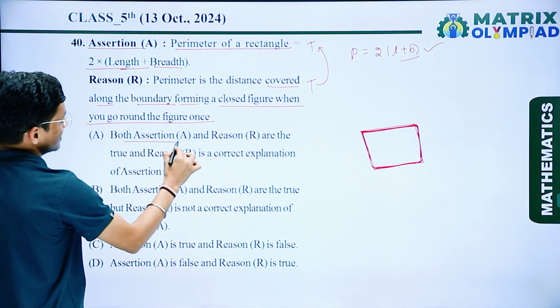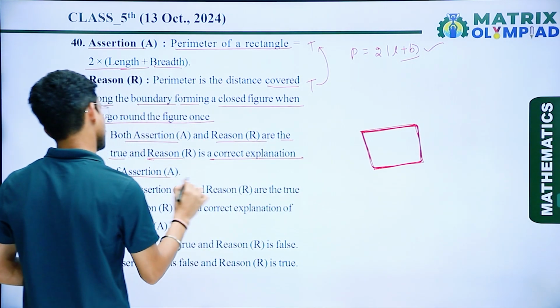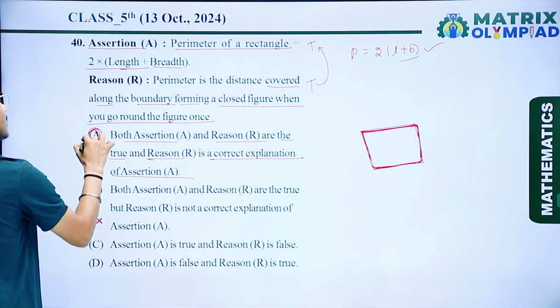So here both assertion and reason are true, and reason is the correct explanation of assertion. So here option number A is the correct answer.